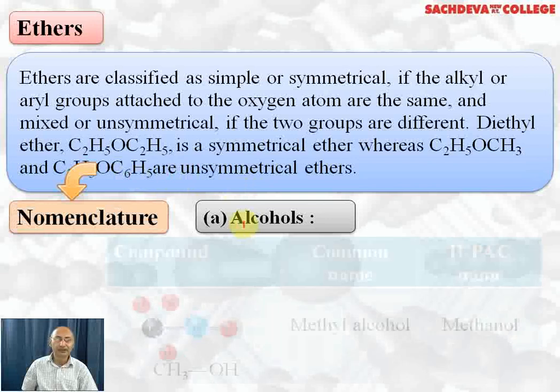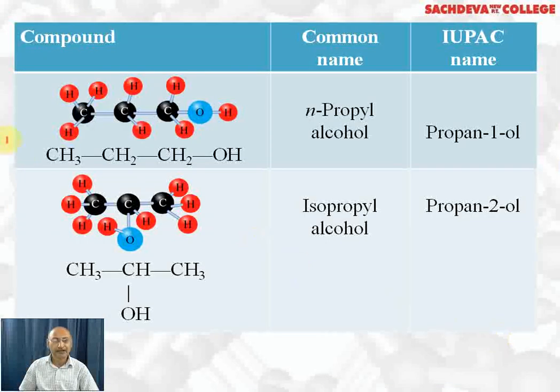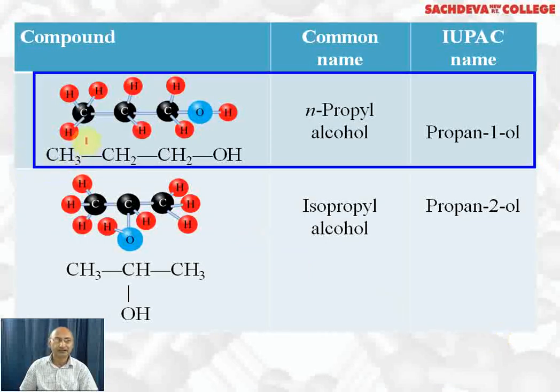Let's take up naming of alcohols. The first compound is CH3OH. Common name is methyl alcohol. IUPAC name is methanol. So ol is the suffix used in all alcohols. Meth is the prefix because the carbon atom is 1. Next we are taking alcohol containing 3 carbon atoms, CH3CH2CH2OH.